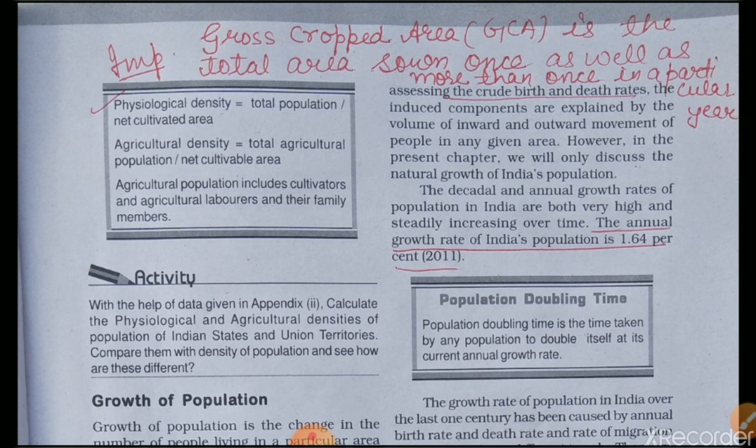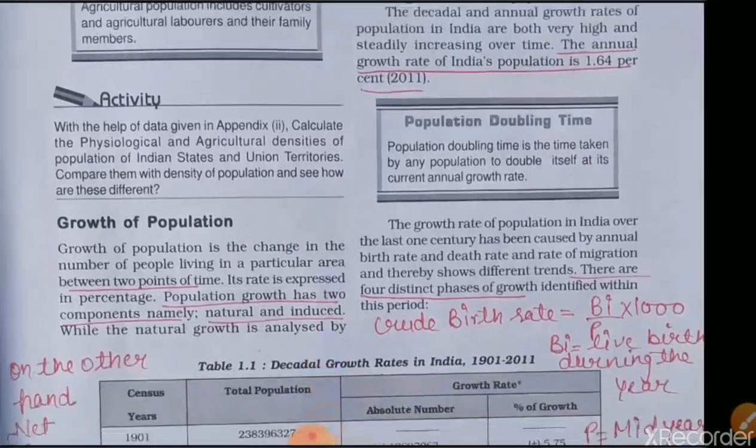If we want to know about the net cultivated area, we need to know something about agricultural areas, like the gross cropped area, the total cropped area. The short form is GCA, and it is the total area sown once as well as more than once in a particular area.